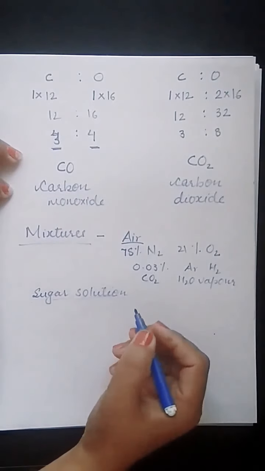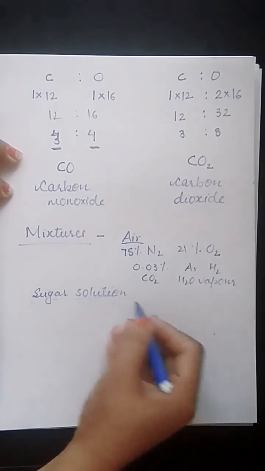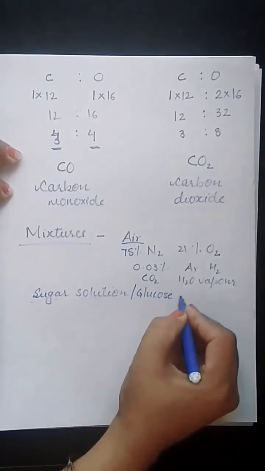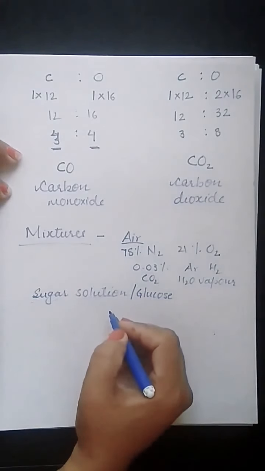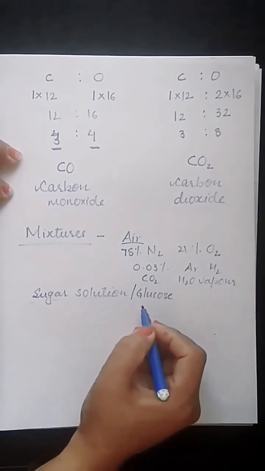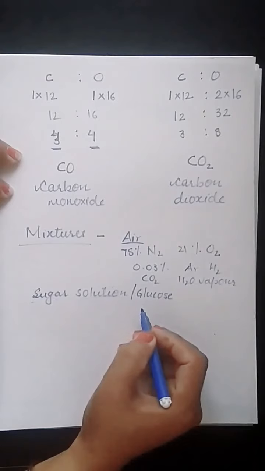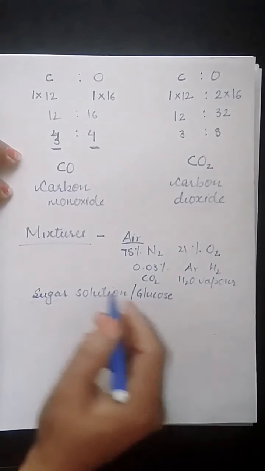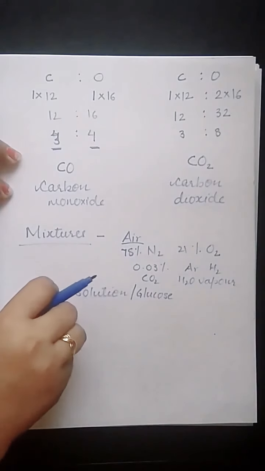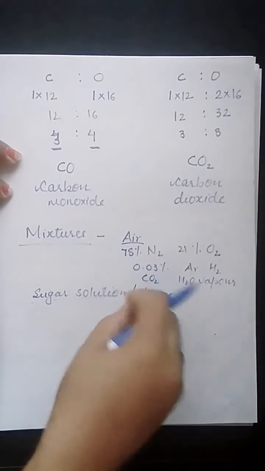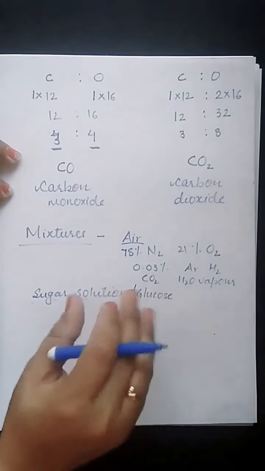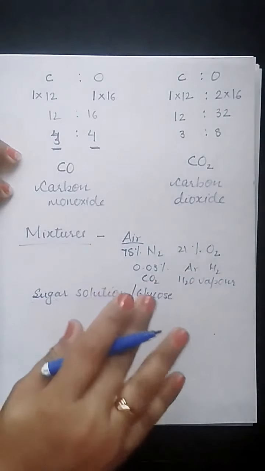If you take one glass of glucose solution that you want to drink, like Glucon-D, you may add one spoon of glucose, two spoons, or three spoons, as per your choice. All the solutions formed by adding one spoon of glucose in one glass, two spoons in another glass, three spoons, all these three solutions are mixtures.